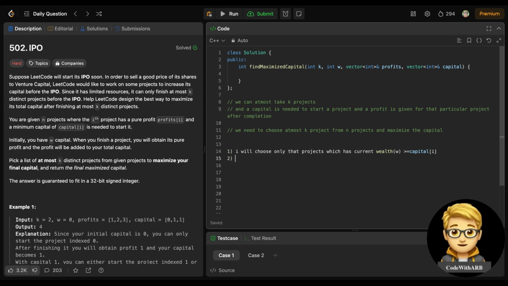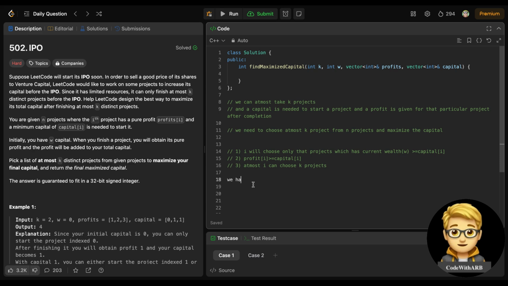Simple. Second, the profit I will get should also be greater than this capital I. This must also be a condition. These two conditions should also be there. And at most, I can choose k projects, right? These three things are definitely there, right? I can think of these three, right?